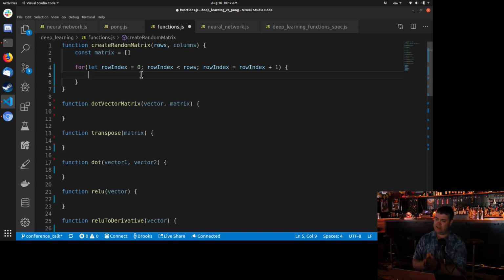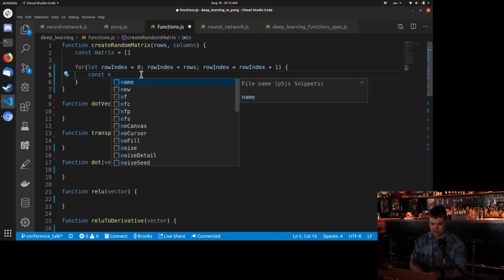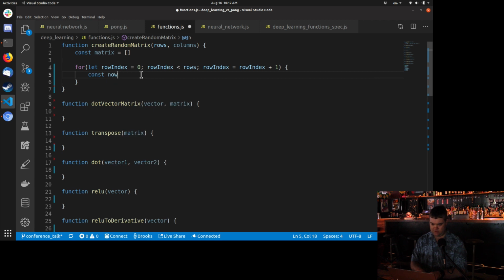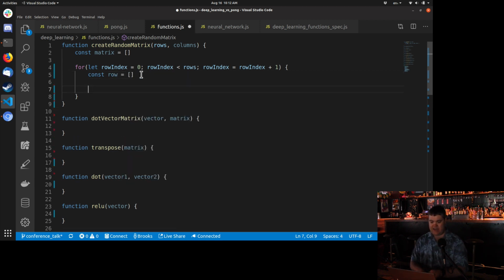Well, we need to create the actual columns now, and that's going to be another array. So new row. Actually, I could just say row equals empty array. And now we're going to do a for loop over the columns.